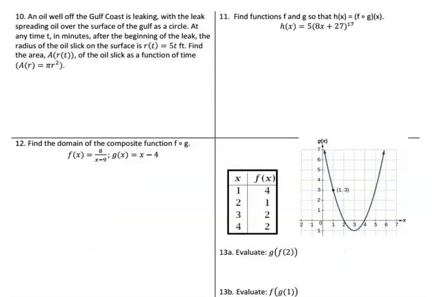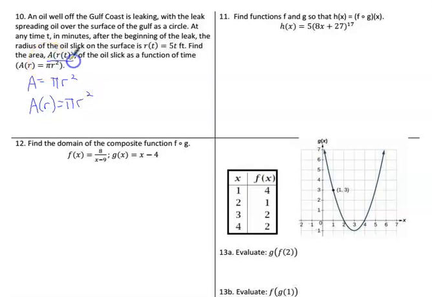Let's move on to number 10. Number 10 is very similar to one we've done before. The one before was a rock being thrown in the water, but they tell us an oil well off the Gulf Coast is leaking, with the leak spreading oil over the surface of the Gulf as a circle. At any time t in minutes after the beginning of the leak, the radius of the oil slick on the surface is r of t equals 5t. Find the area. Well, area of a circle, they told us, is pi r squared. And so that's area in terms of r will be pi times r squared.